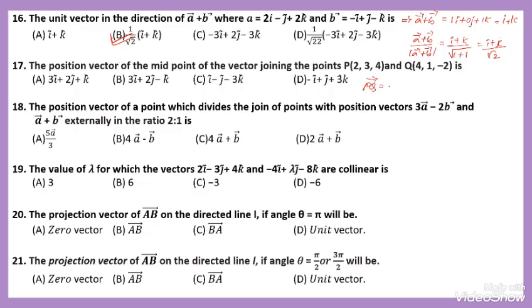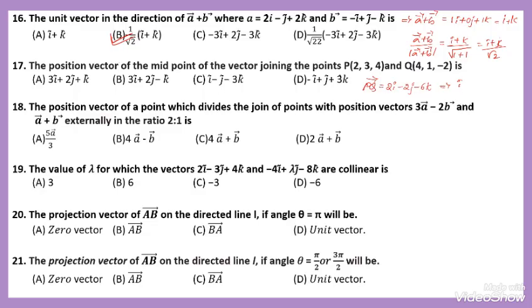That is 4 minus 2. I am going to solve directly. 4 minus 2 is 2, the corresponding value is i. Then 1 minus 3 becomes minus 2j. Minus 2 minus 4 becomes minus 6k. We want the midpoint, therefore we have to divide the corresponding values of i, j, k by 2.